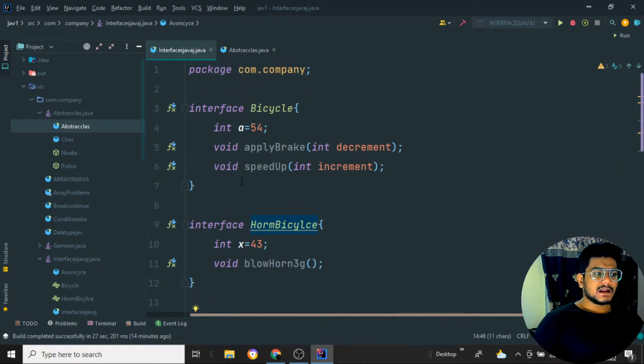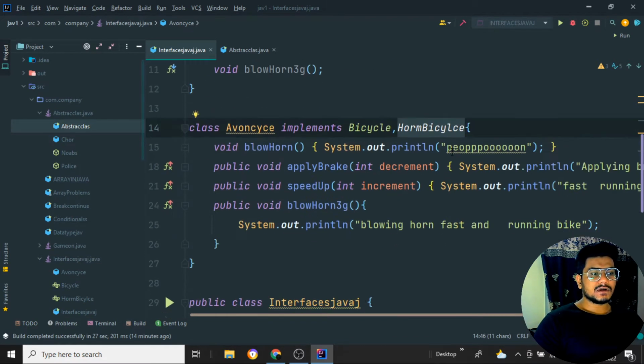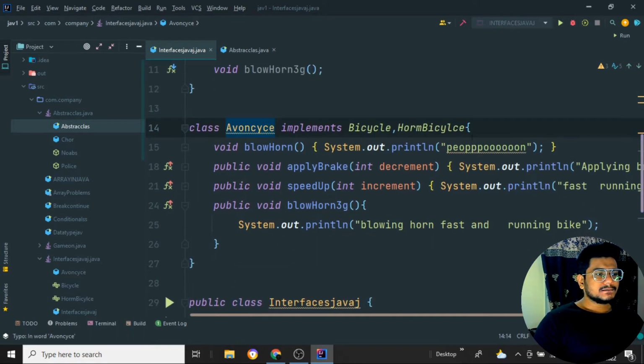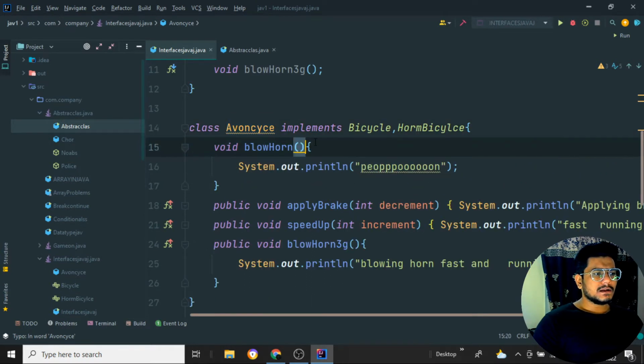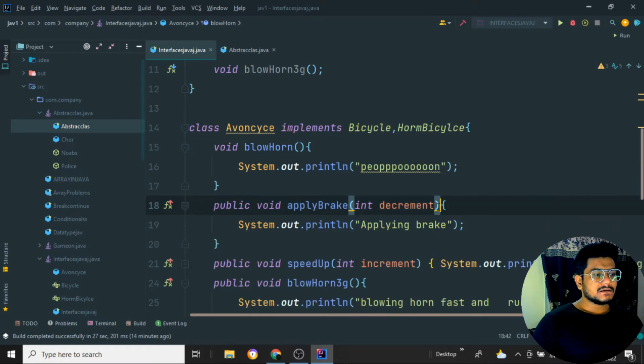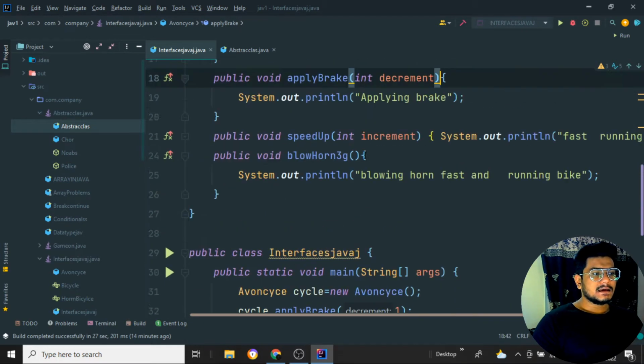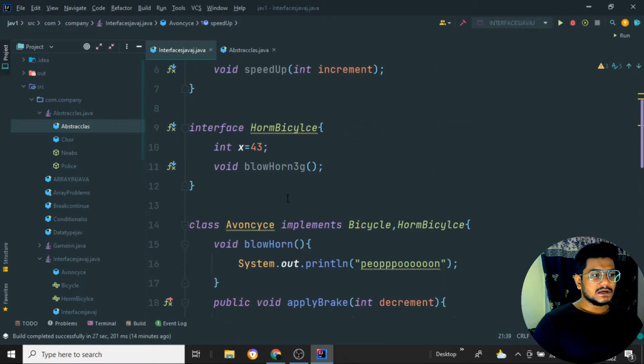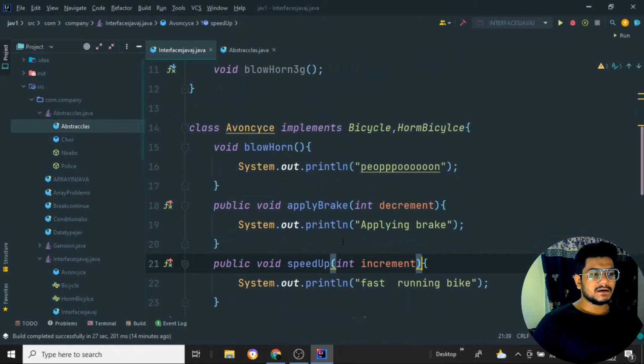If we have two or three more interfaces, we can just put a comma and implement like this. The main thing here is we need to use the implements keyword. So two interfaces have been added inside the class A1 cycle. In this one we have a method blowhorn, and inside the other we have the method apply break. Here we have a method speed up, and here we have blowhorn. So we have three methods over here, and we have an apply break method over here.